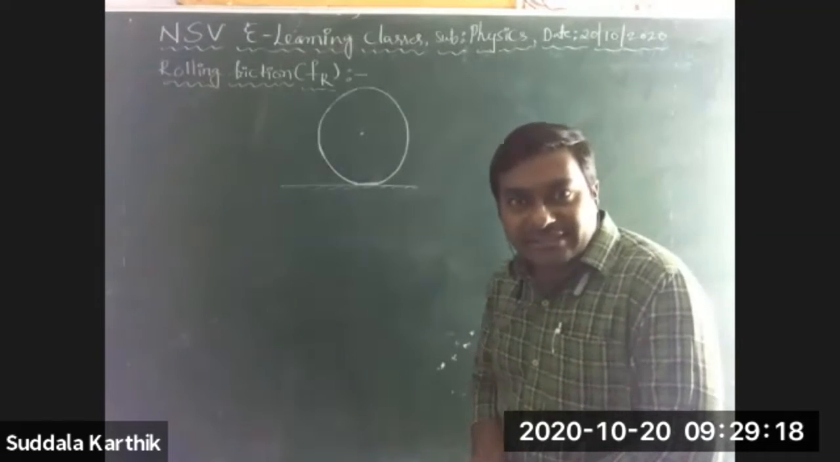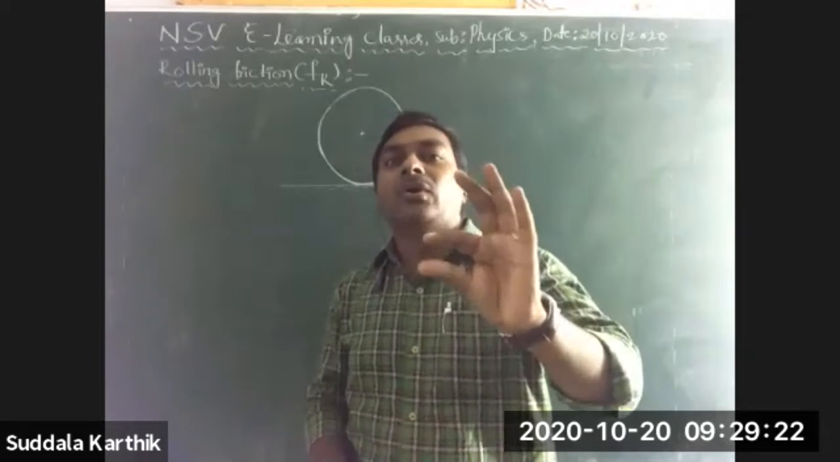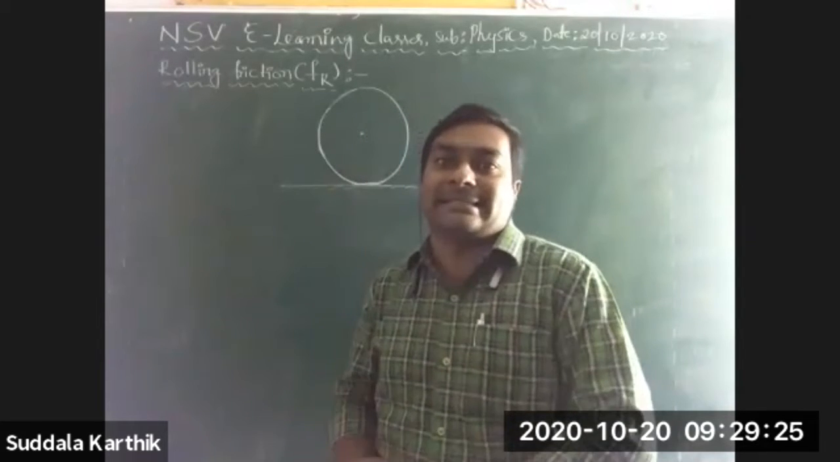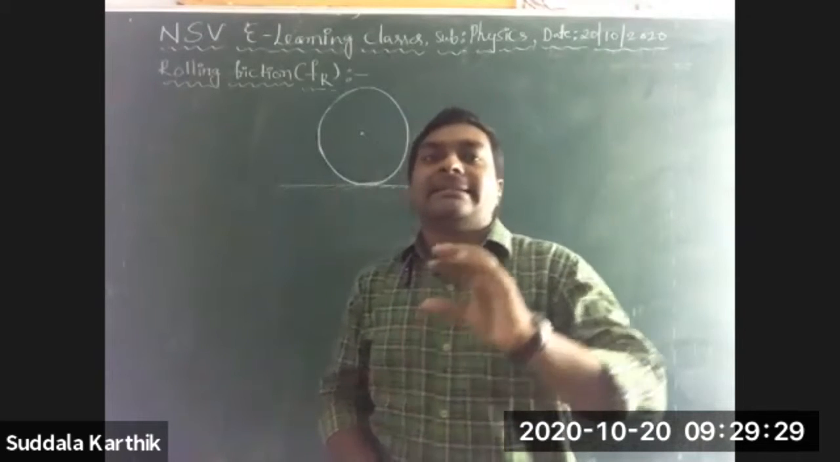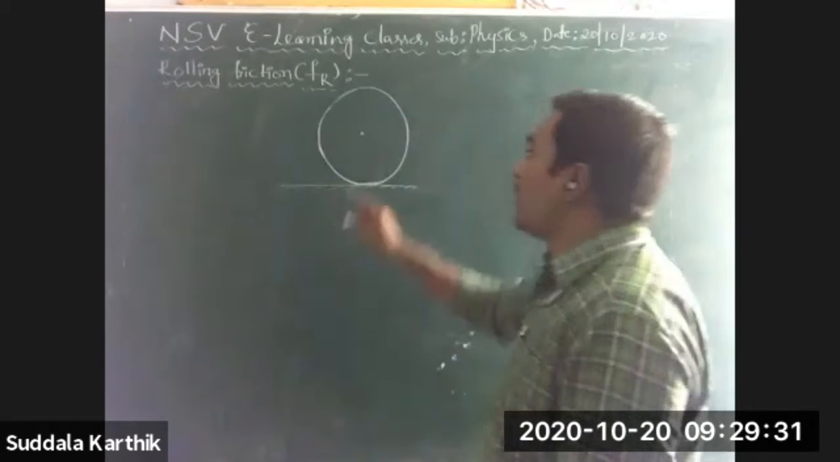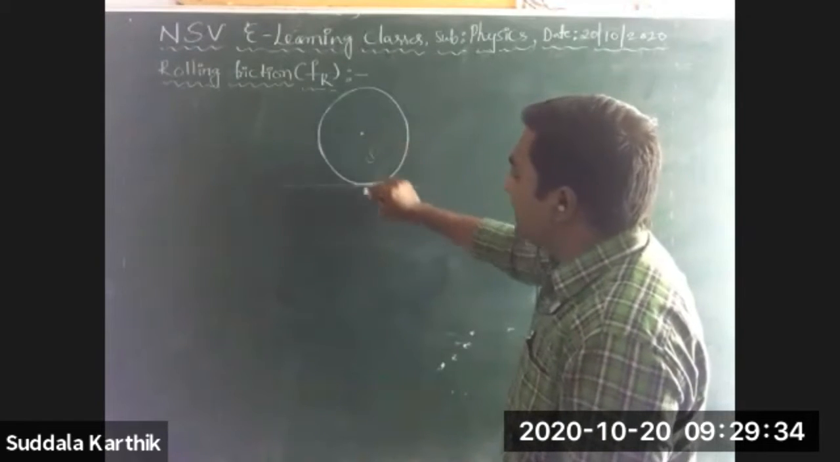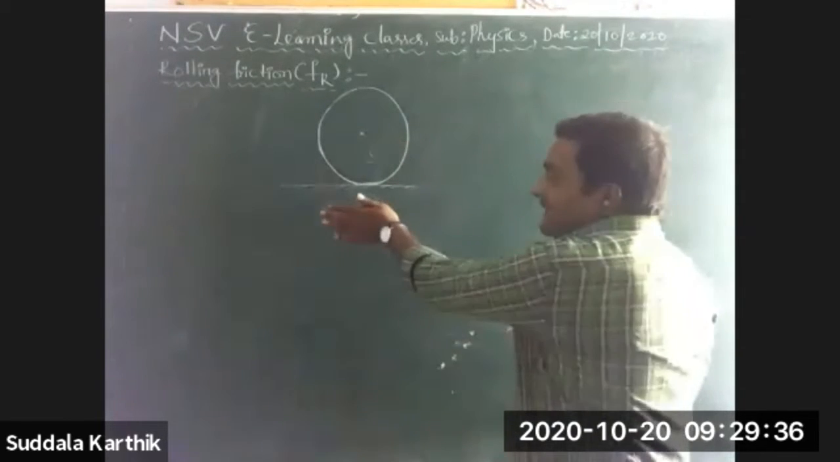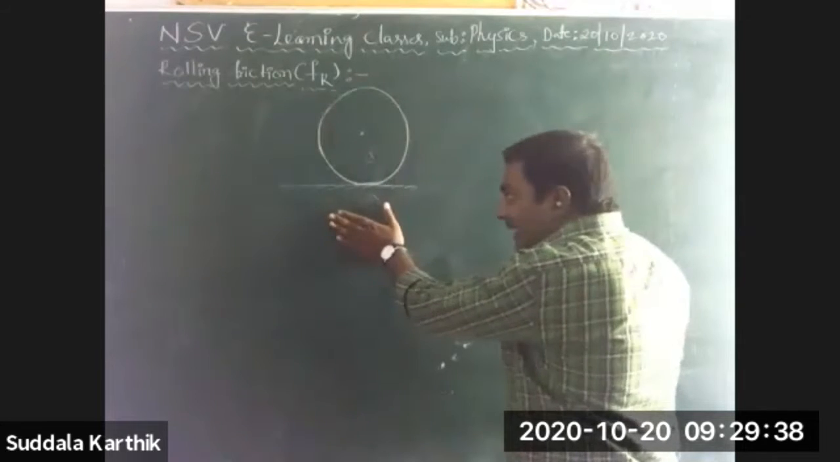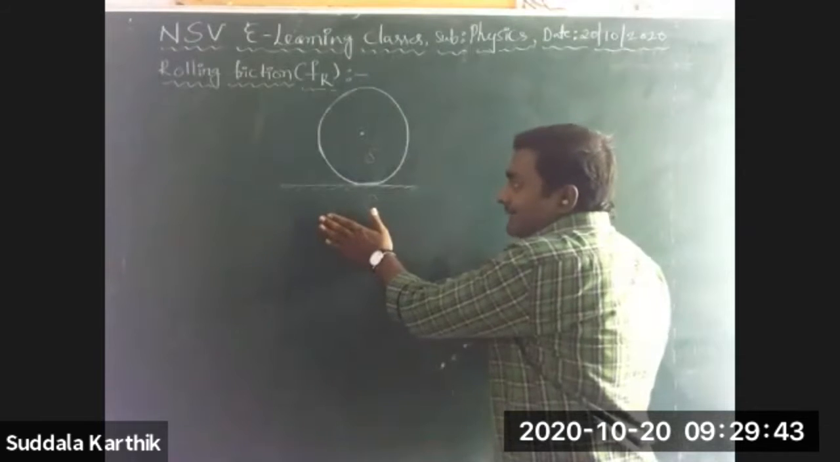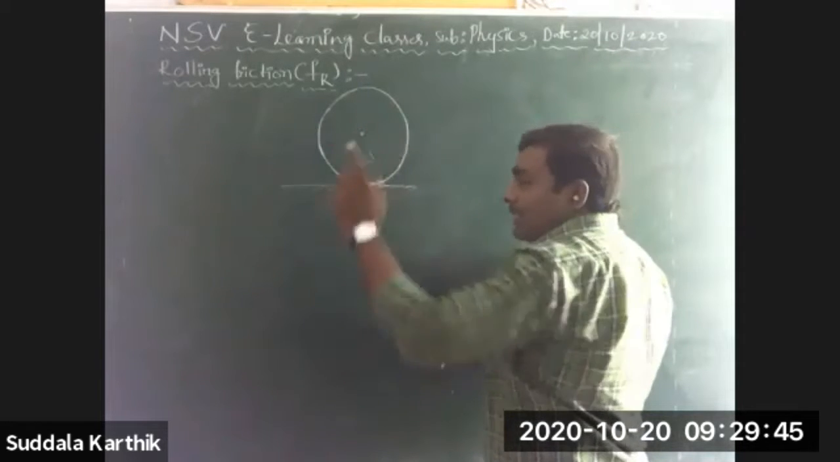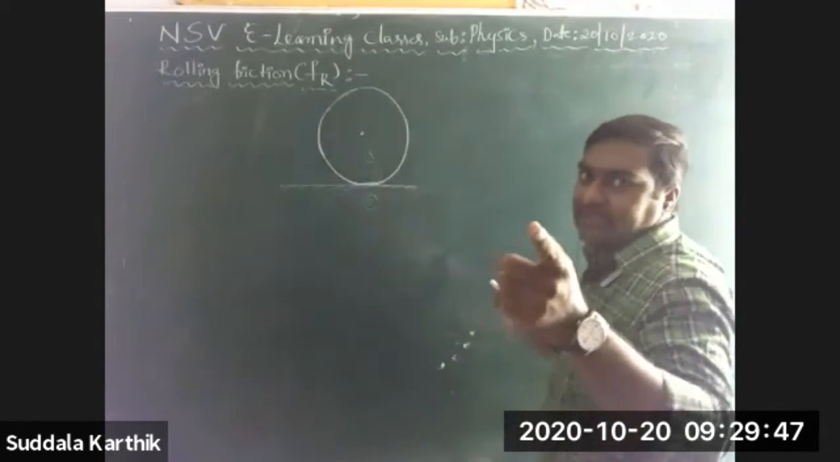So, what is rolling friction? Whatever it may be, it is a friction. Friction is nothing but a force which opposes the relative motion of two bodies. This is the first body, this is the second body. On this body, it is rolling. This is the earth. This is a roller. Already in the group also I have posted those images.